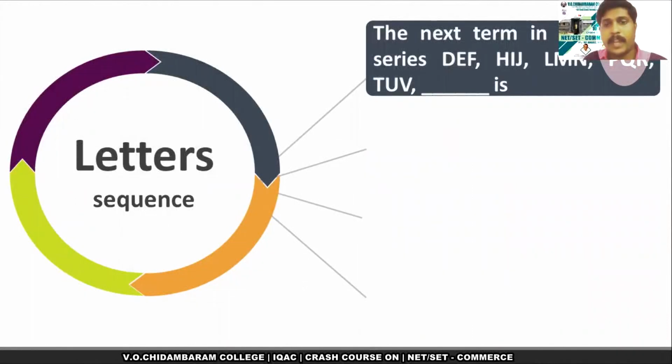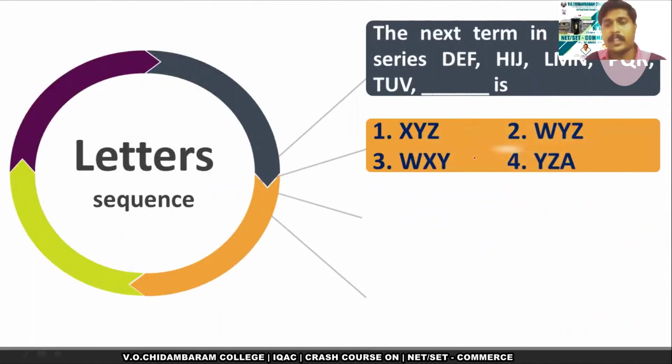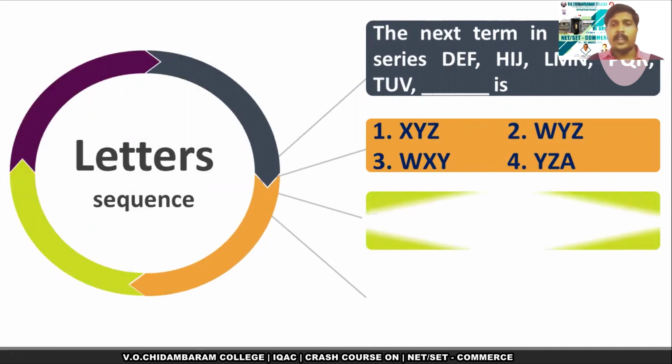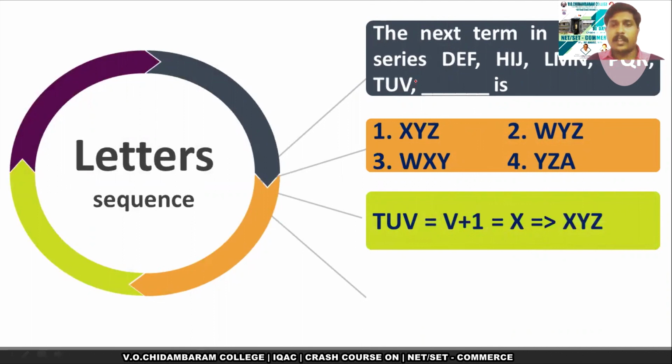So using this pattern, we are going to find the answer. So in the exam, 4 answers are given. Can you try? You are also going to try to solve this problem with me. So first thing is the last term ends with V. So V plus 1 is V, W, X. So the next term should start with X. Only one term starts with X. So it is the answer.